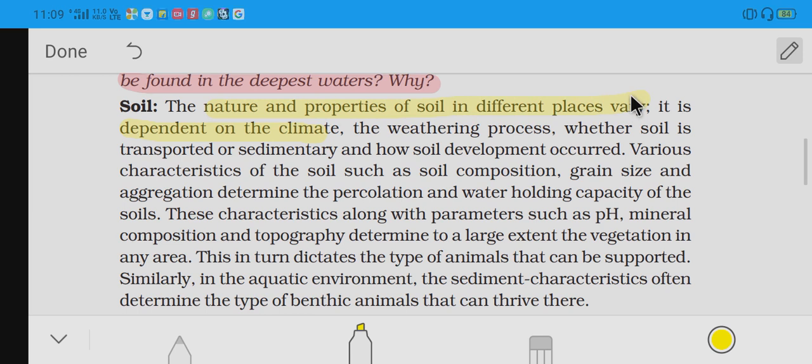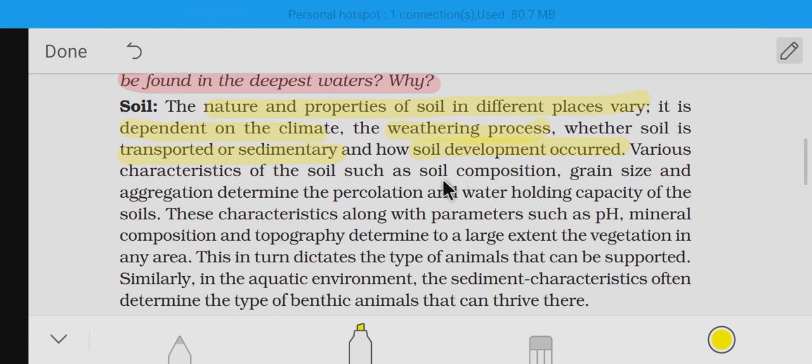So, the weathering process. What is the weathering process? In earlier days, the rocks got withered or broken off. These rocks are transported as soil or sedimentary material, and it deposits and becomes soil. In this way soil development occurs. See here, soil development occurred by the weathering process, transport or sedimentation.